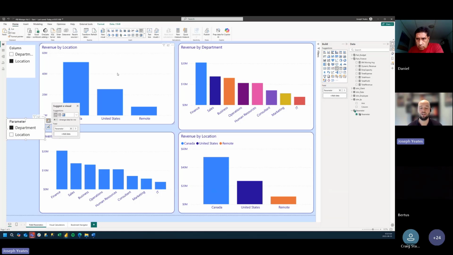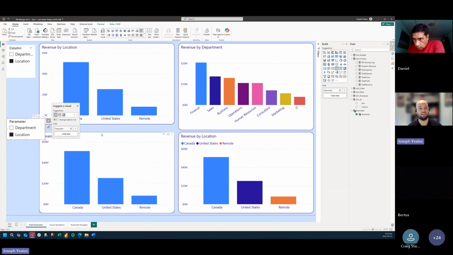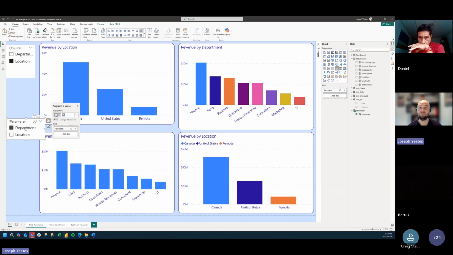It's applied on top of our existing data model, but we get that same ability to toggle between different columns in our data set. So I think this was one of my favorite new features. It really adds that dynamic element to our report, and it saves us a lot of development time to get to the same point. So that was our first scenario.